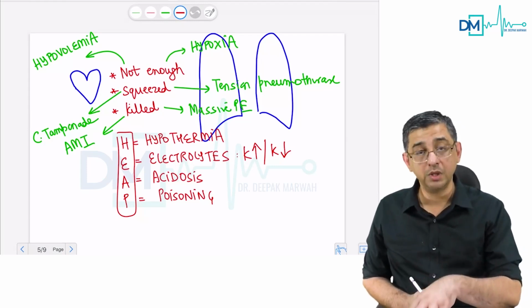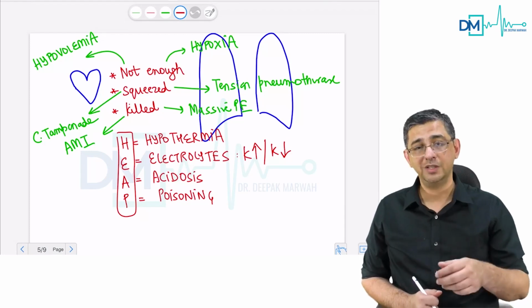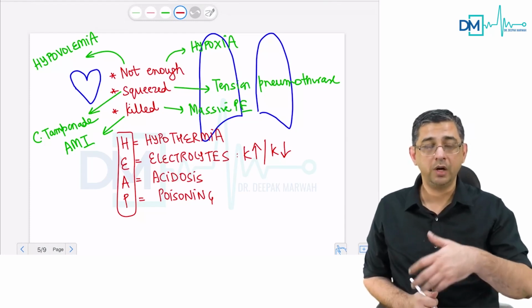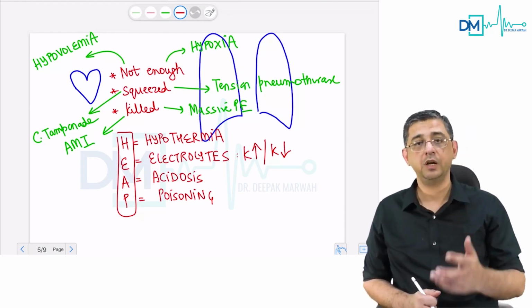And if you're able to do this, then you will upgrade the survival chances of your patients, and therefore the success rate when you're running emergency services in your hospital will definitely improve.